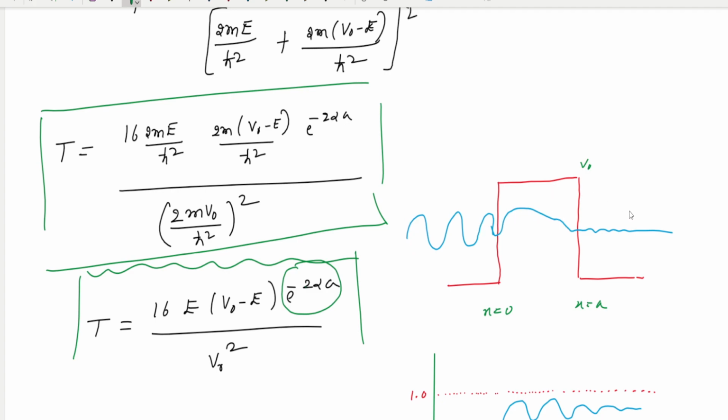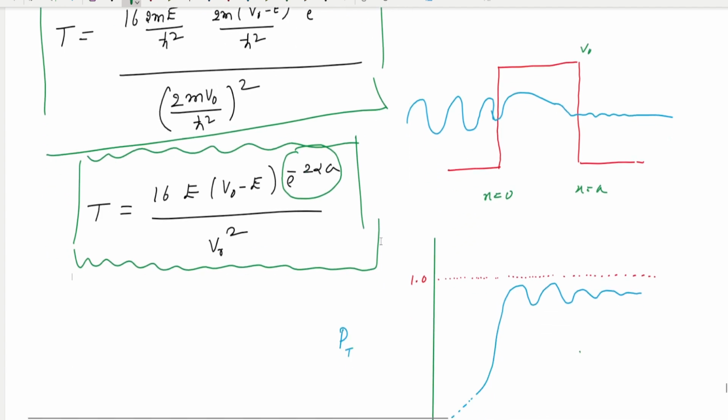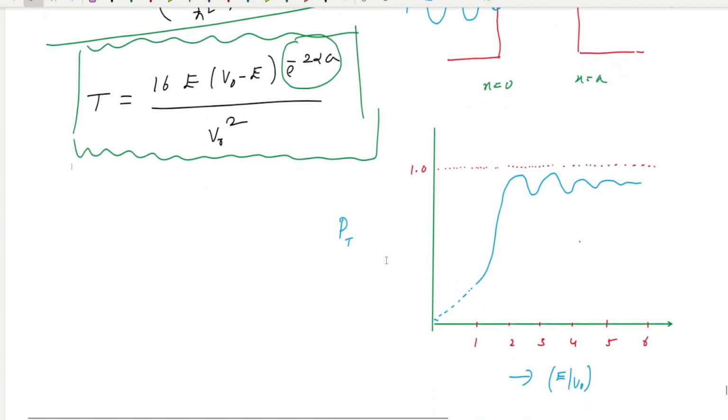The reflection coefficient or transmission coefficient. So this equation represents the transmission coefficient. In case you try to find the probability of transmission and E divided by V naught in terms of potential, then you can get this type of graph. Exponentially decreasing factor. Here e power minus 2 alpha A is there. This is the solution, and how to get this transmission probability, I mean transmission coefficient, the reflection coefficient of this function.